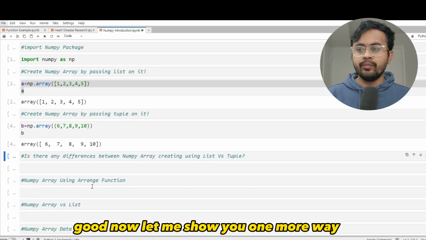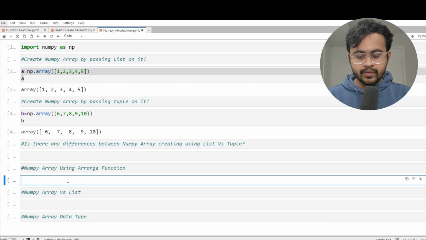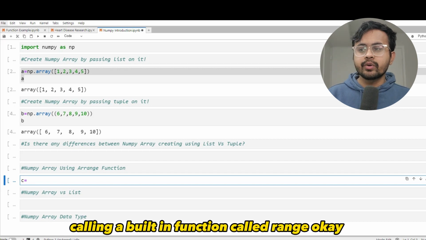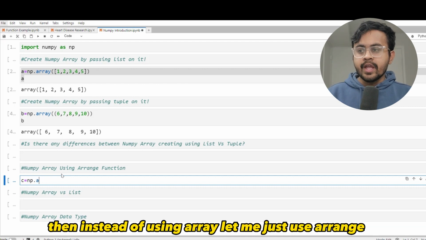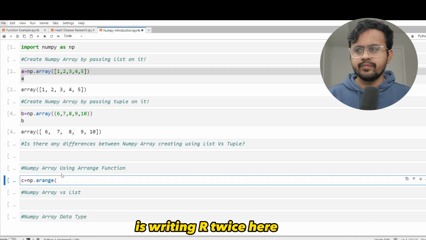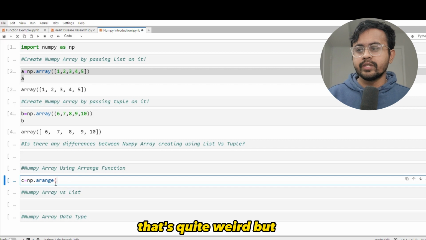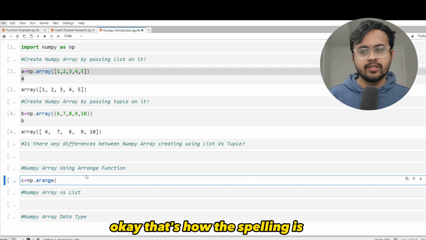Good. Now let me show you one more way you can create the Numpy array. One popular way is to do it by calling a built-in function called arange. Okay, so at first you need to always call the Numpy library, then instead of using array, let me just use arange. Well, the usual way to write arange, I believe, is writing R twice here, but that's quite weird, that's how the built-in function is spelled. So it doesn't matter here.